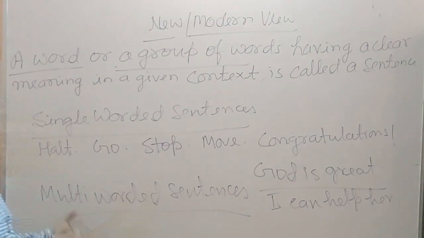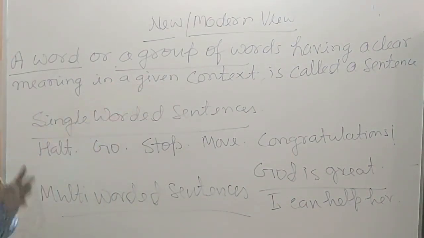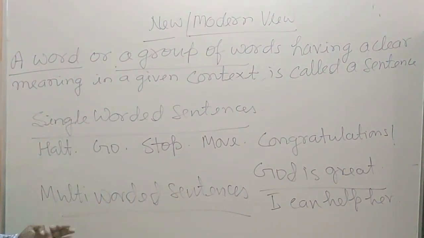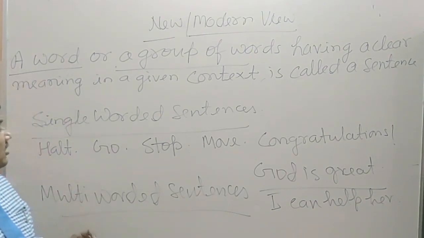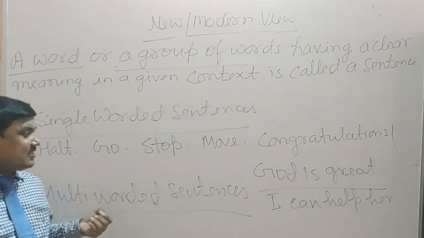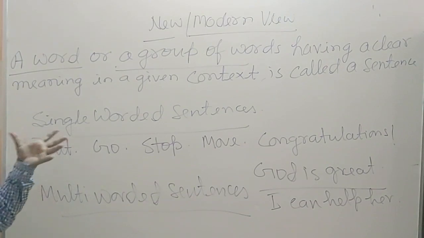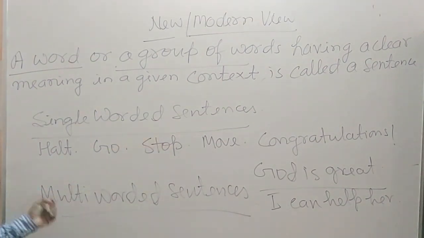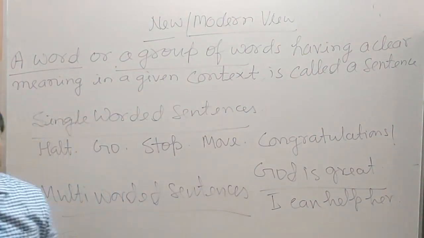Dear students, I think you have got what the new or modern view says. New or modern view says that for being a sentence, a group of words is not required. Even a single word can make a sentence. As an example, I have given you here. Those sentences which are formed with the help of a single word are called single-worded sentences. And those sentences which are formed with the help of a group of words are called multi-worded sentences. I have given you examples.